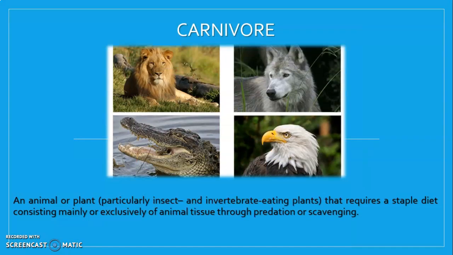We have a carnivore. A carnivore is an animal or plant that requires a staple diet consisting mainly or exclusively of animal tissue through predation or scavenging. For example, in here we have a lion, a wolf, a crocodile, and an eagle. All of them have a carnivorous diet, so it means that they only eat other animals. They do not eat grass or plants. They just eat meat.